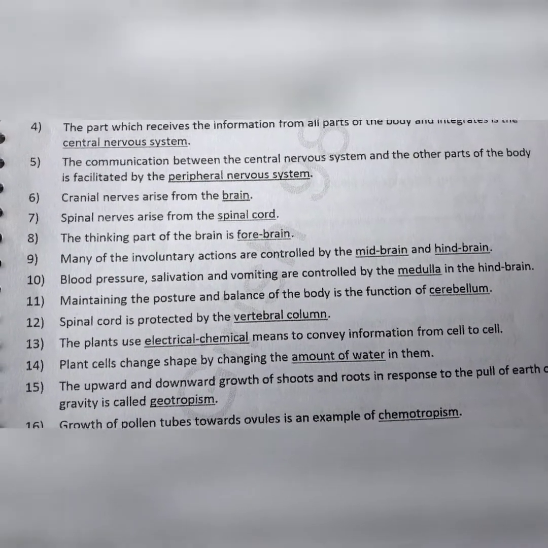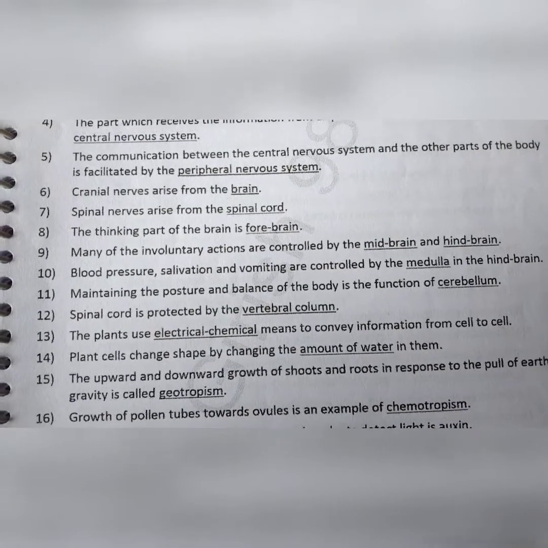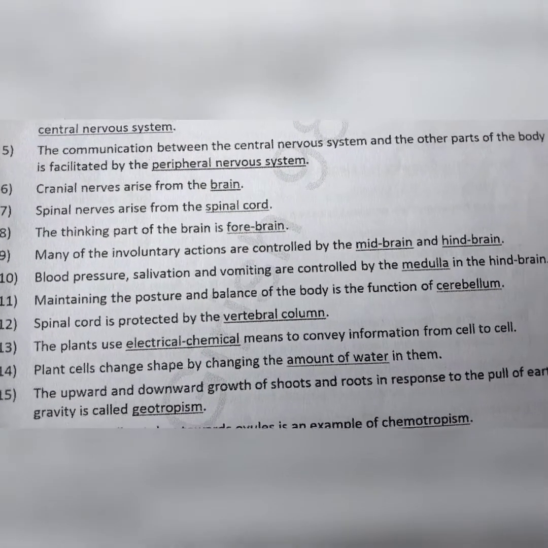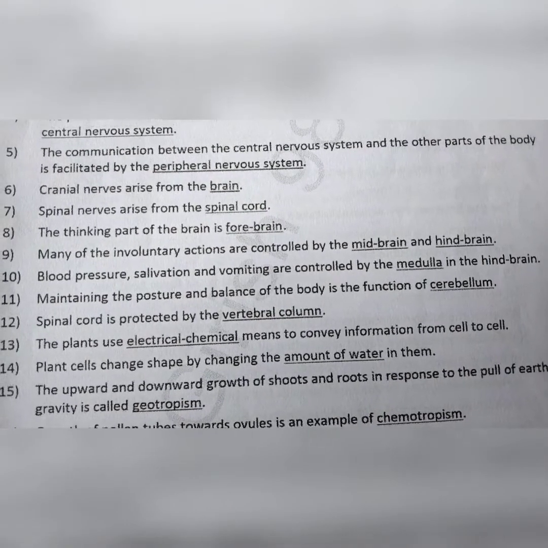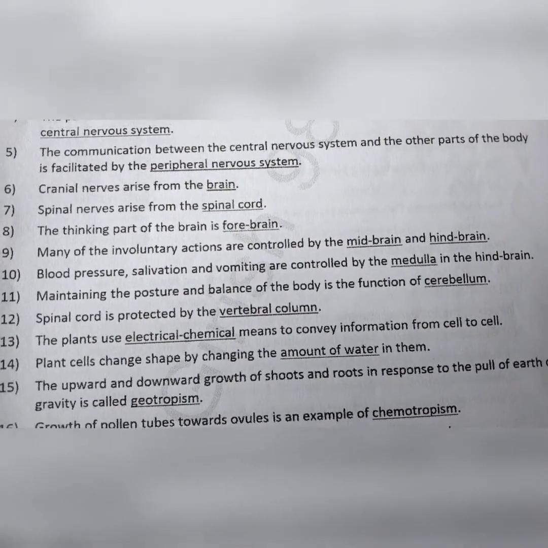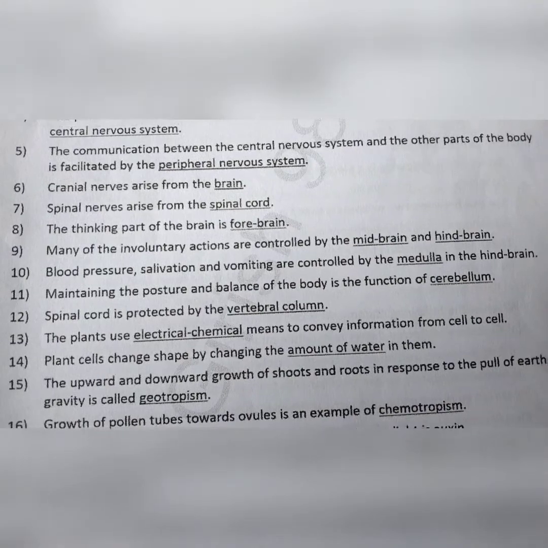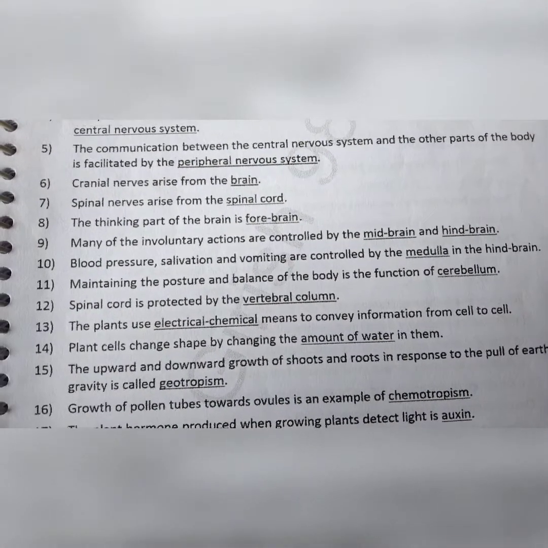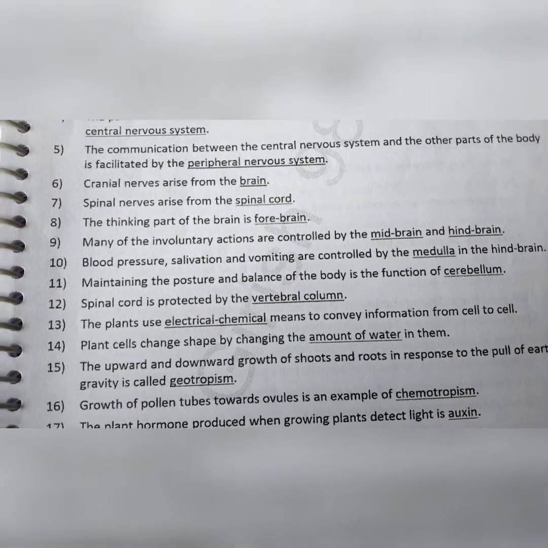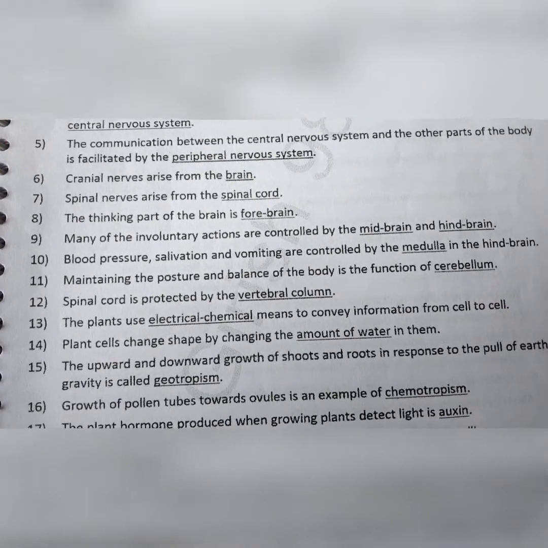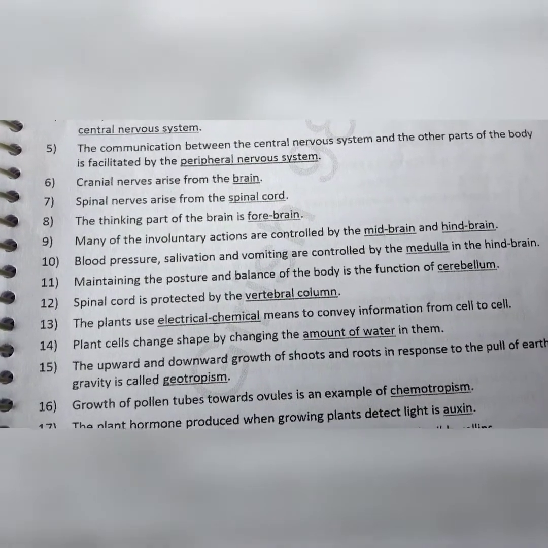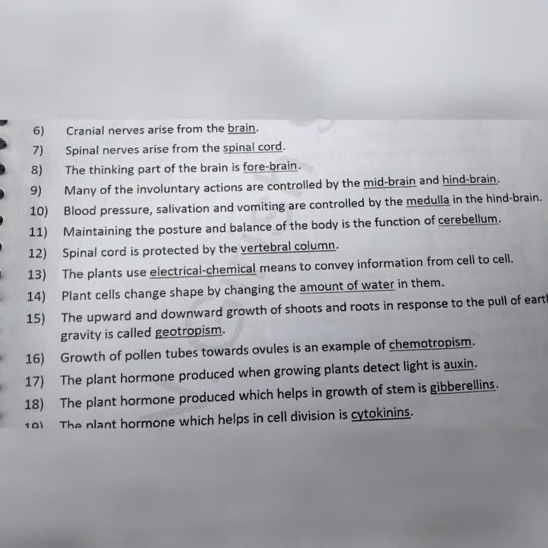Blood pressure, salivation, and vomiting are controlled by medulla in hindbrain. Maintaining posture and balance of body is the function of cerebellum. Spinal cord is protected by vertebral column. The plants use electrical chemical means to convey information from cell to cell. The plant cell changes shape by changing the amount of water in them.